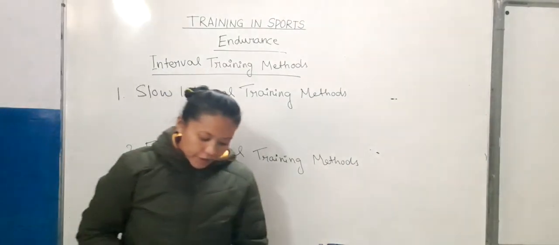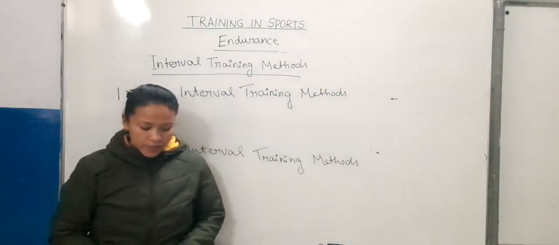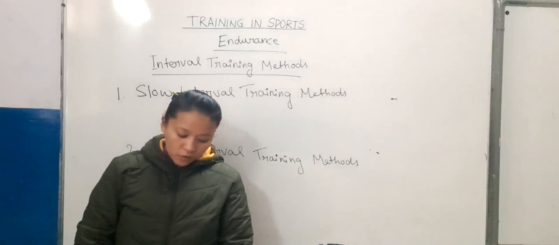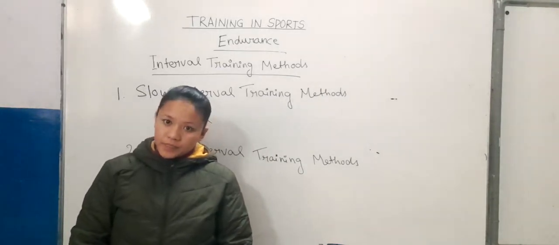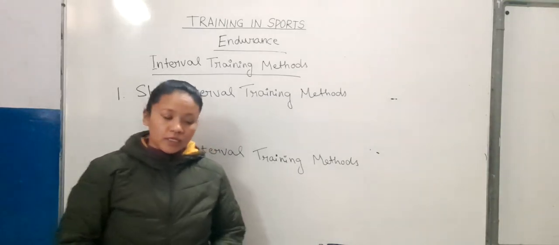In slow interval training methods, the total workout is done with slow speed, that is medium speed, and the duration is long.